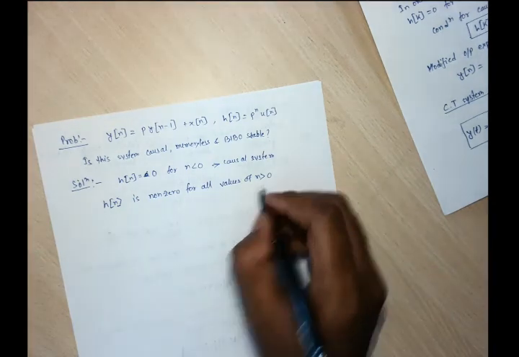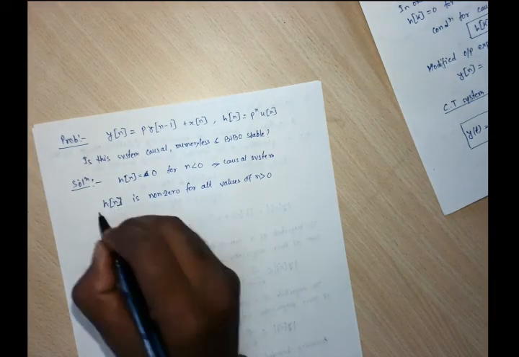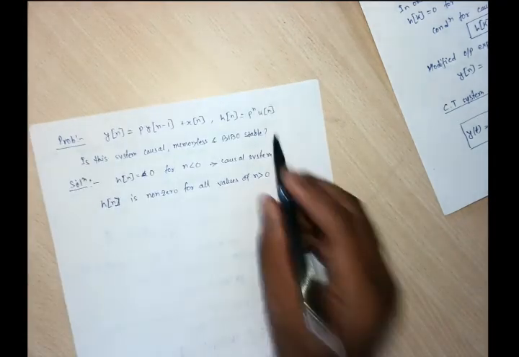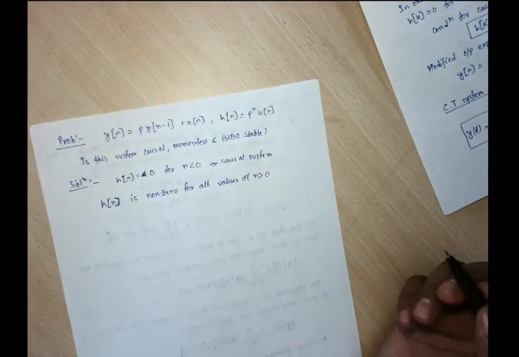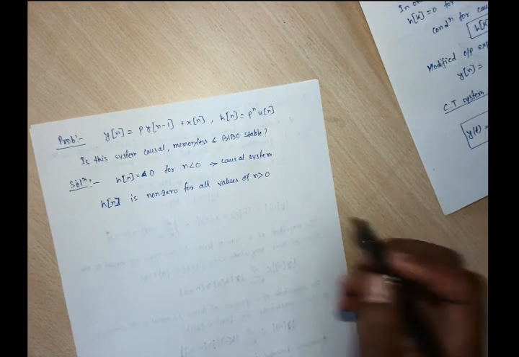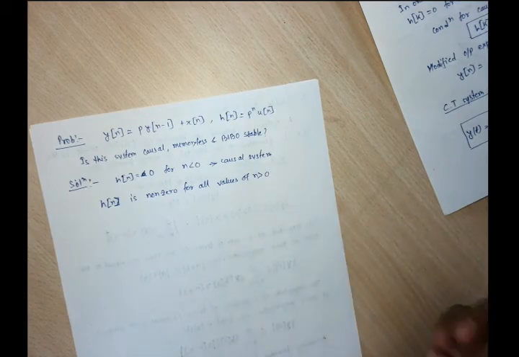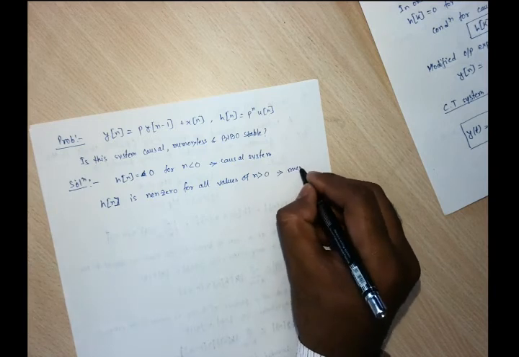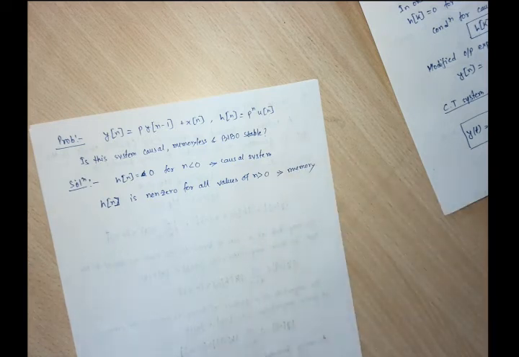That means it doesn't depend only on the present, but the impulse response also has dependency on the past inputs. So it has memory, so it is not a memoryless system.